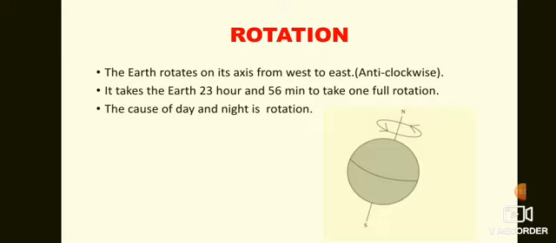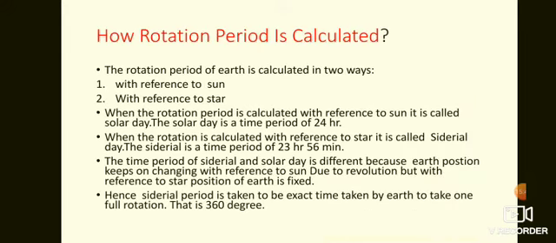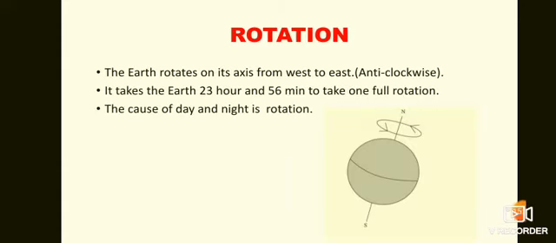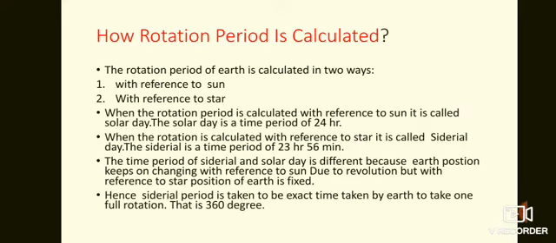The cause of day and night is rotation. Why is there day and night? The day and night is all because of rotation. When the earth rotates or spins, it causes day and night. Now let us see how the rotation period is calculated.